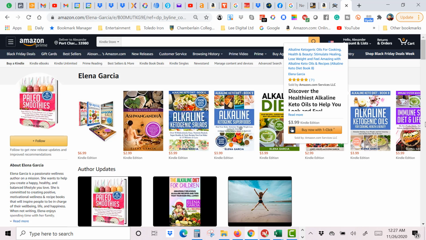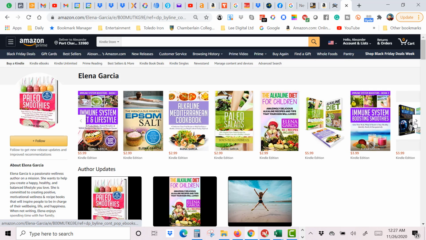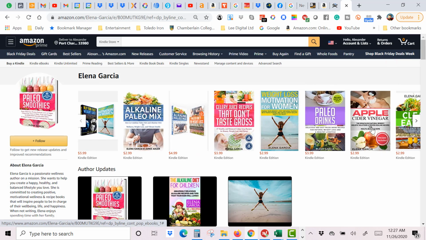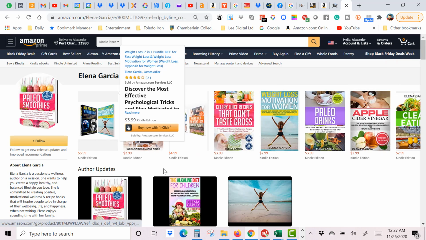This has to be, alkaline has to be some type of profitable niche for him. Paleo. He's even done children's. Look at that, a book for weight loss here.